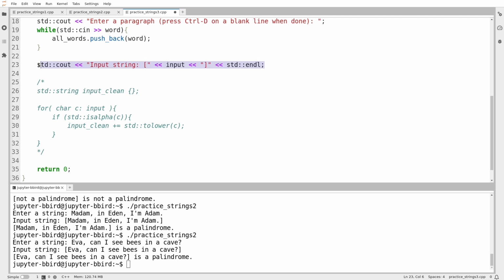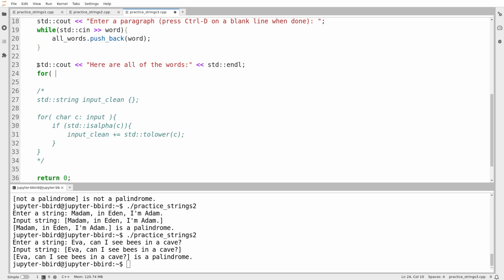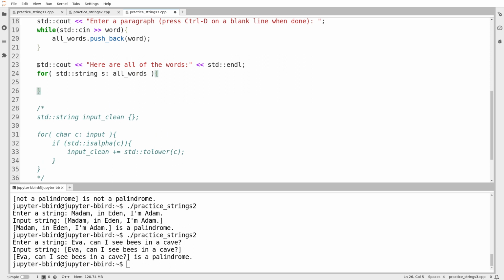So I'm going to print out all the words. Here are all of the words. And then I'll just print them all out one per line. So I'll say for every string S in my vector all words. How is that going to work? Well, we'll print out the word. We'll then print out a new line.